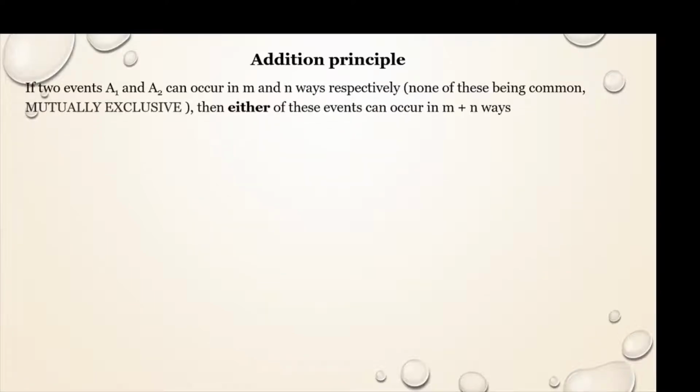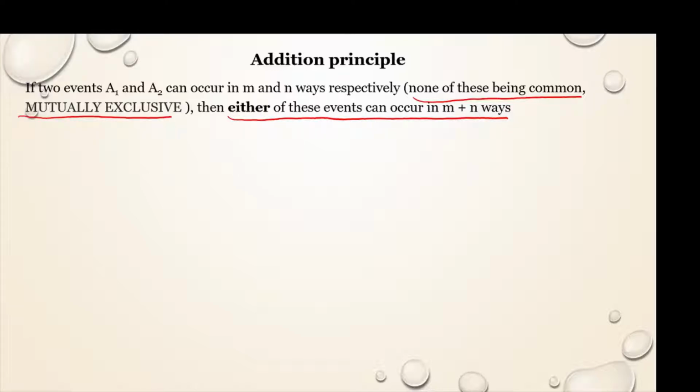If two events, that is A1 and A2, can occur in m and n ways respectively, and none of these events are common and they are mutually exclusive, then either of these events can occur in m plus n ways. There are two events which are happening, and these two events can happen in m ways and n ways respectively.